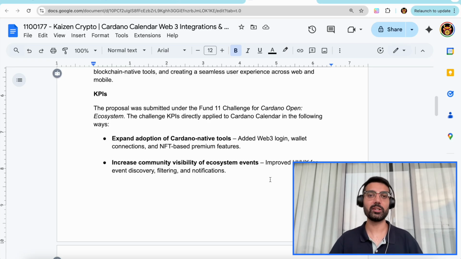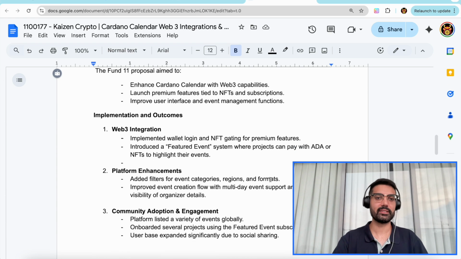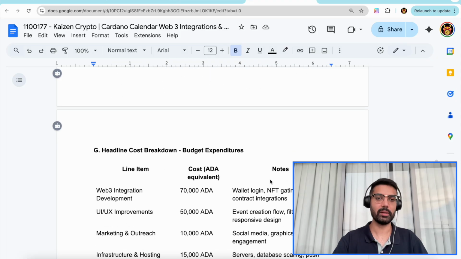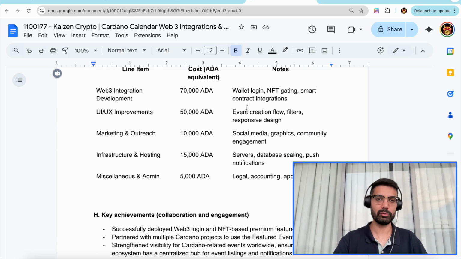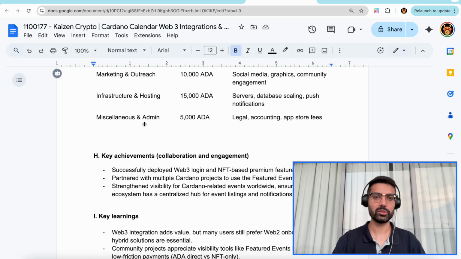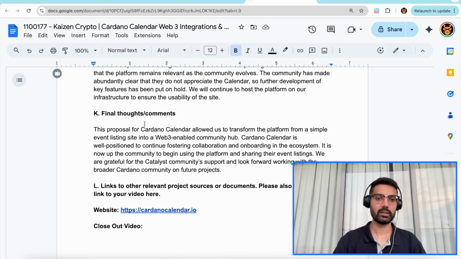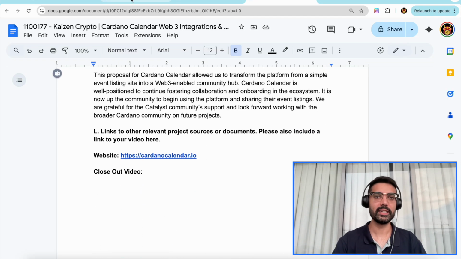So thank you to everybody who participated in our bug bounty program. That was very insightful for our team, helping us iron out some of those creases. So taking a look at the project itself, I just wanted to go ahead and dive right into that. We've also got a budget breakdown as well, talking about what we've spent the money on. We've been funded for 150,000 ADA with this proposal, so you can take a look at that with this report. So let's go ahead and dive into the platform.